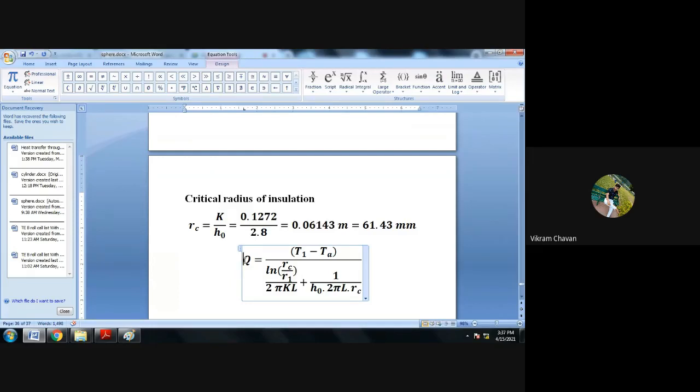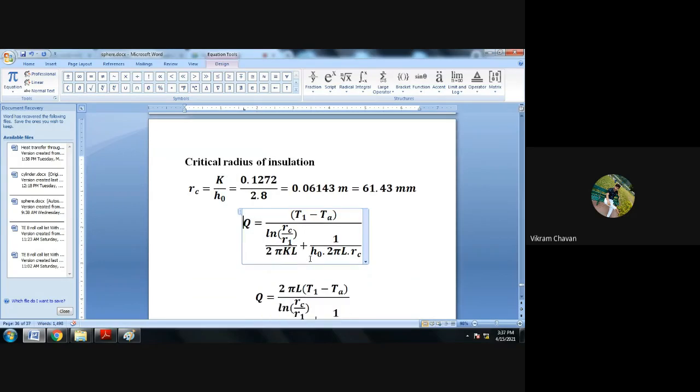Okay, so that is nothing but R2 is equal to RC. When we are using R2 is equal to RC, at that time we will get the heat transfer rate. Q is equal to T1 minus TA, whole divided by ln of RC divided by R1 divided by 2 pi KL plus 1 divided by H naught multiplied by 2 pi L multiplied by RC. Okay, what we are doing, instead of R2 we are taking RC.